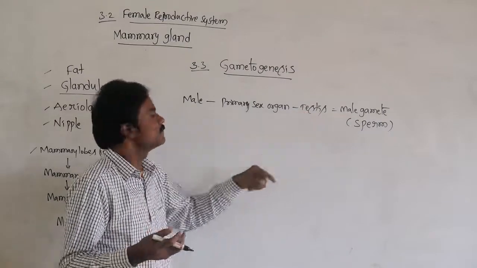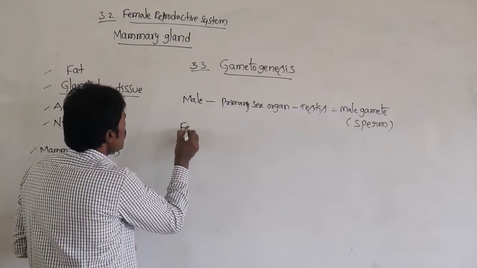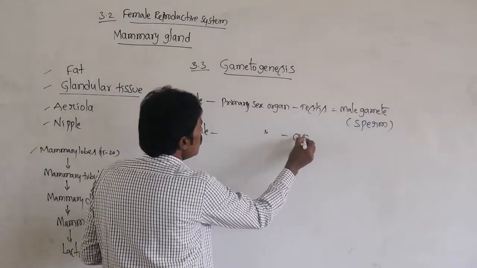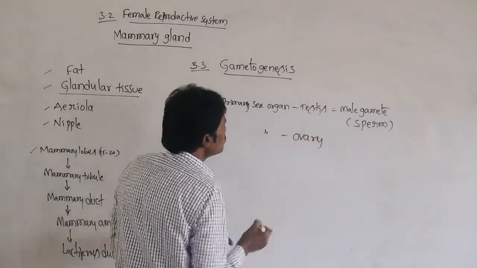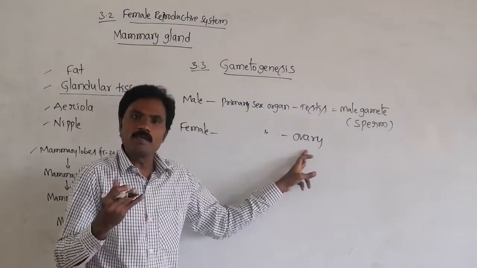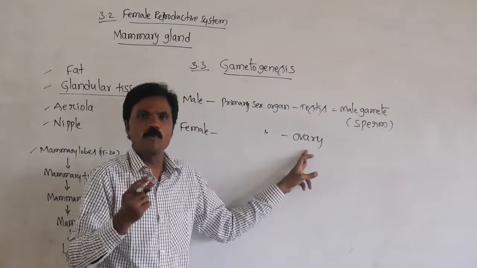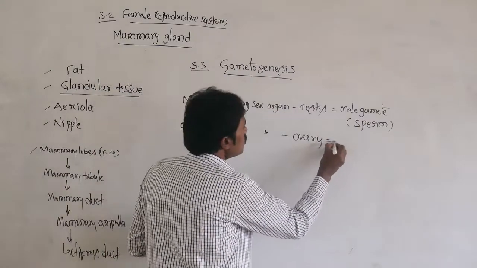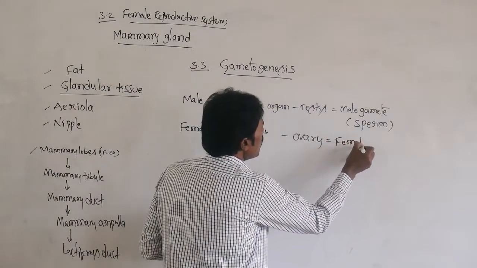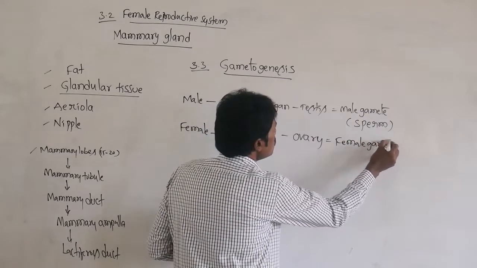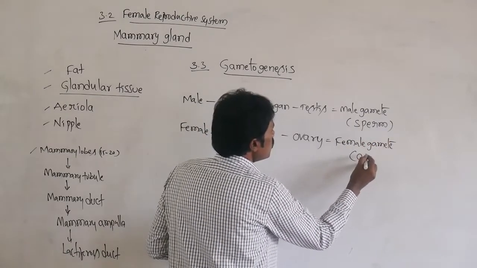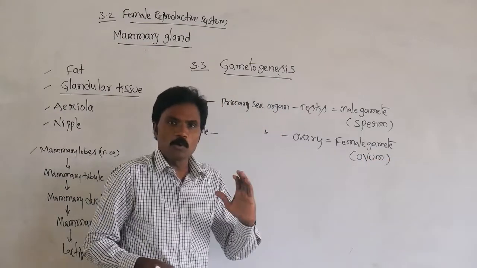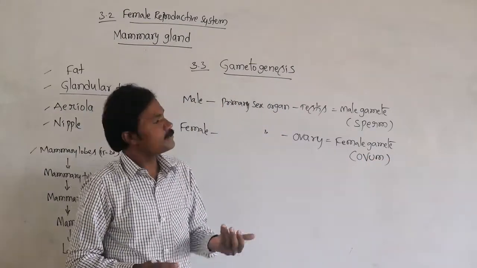Similarly, in the female, what is the primary sex organ? Ovary. The ovary is the primary sex organ. One pair of ovaries is present. What is the name of that particular gamete? We call it the female gamete, that is the ova, ovum, or plural ova.